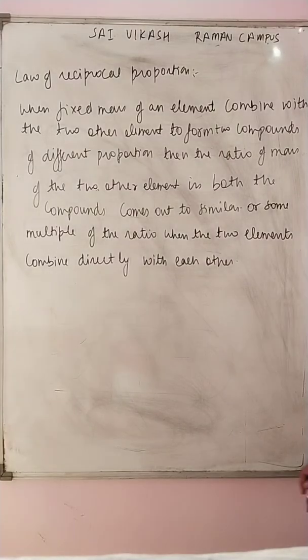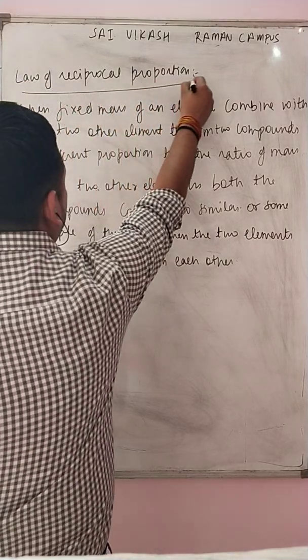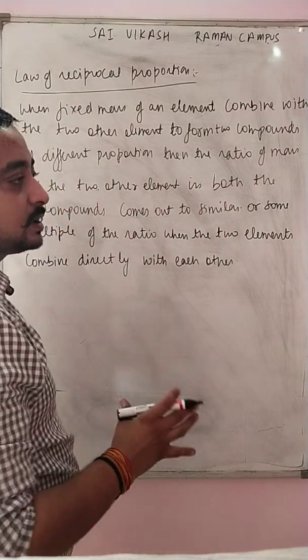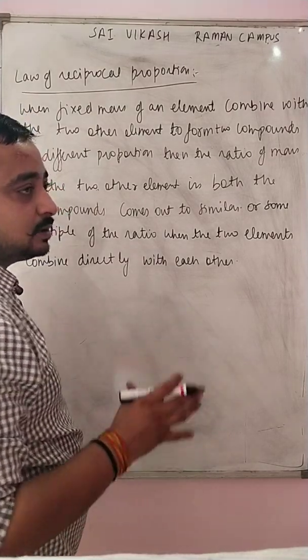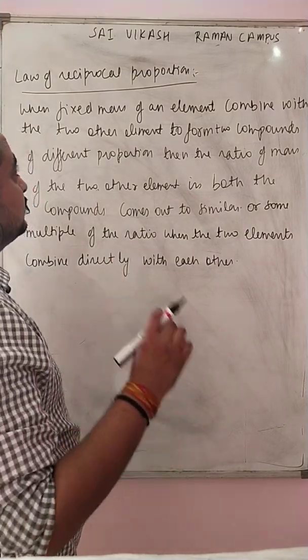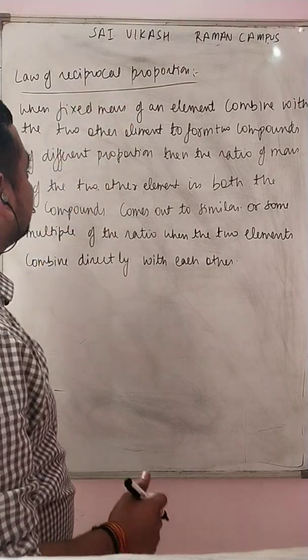So, student, here comes the next law, that is the law of reciprocal proportion. This law is very much like jalebi type. People used to get confused, but stay with me. I'm sure after completing this section, you will never forget this law. And this one is known as the law of reciprocal proportion.